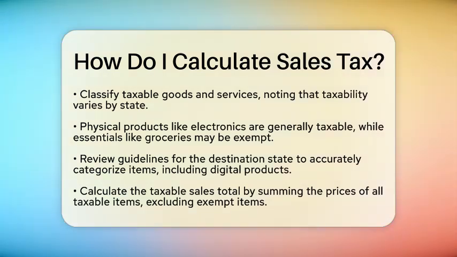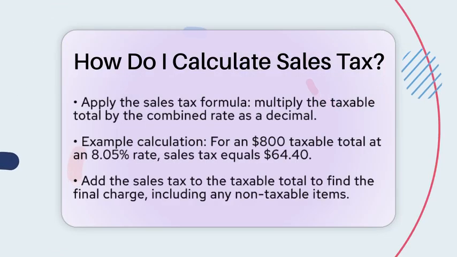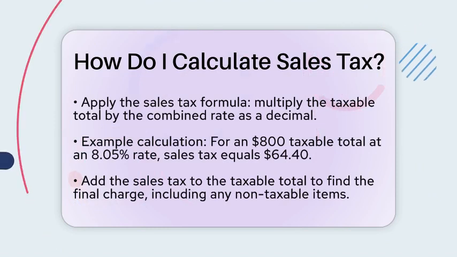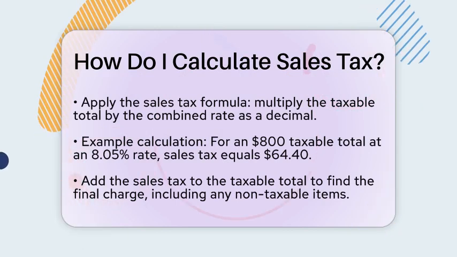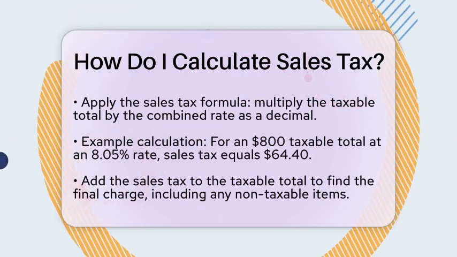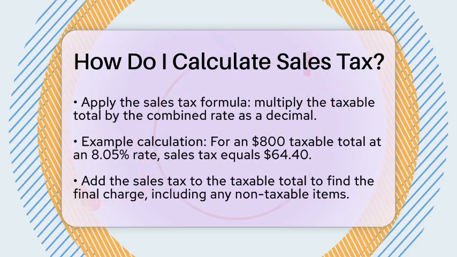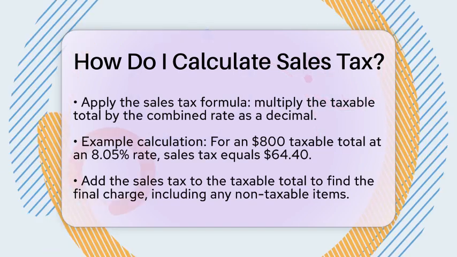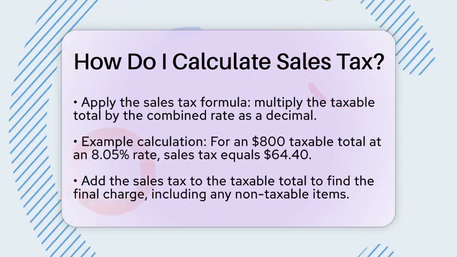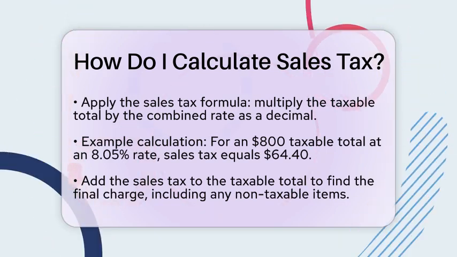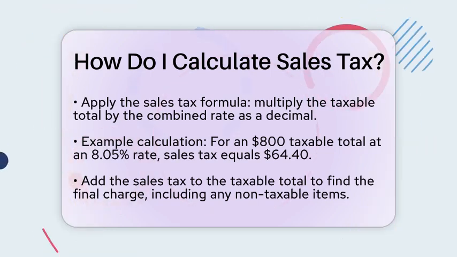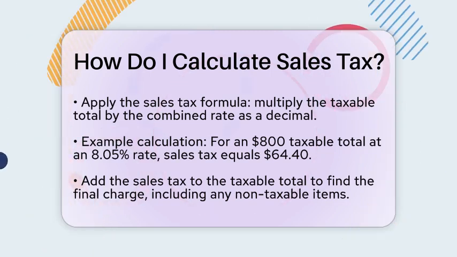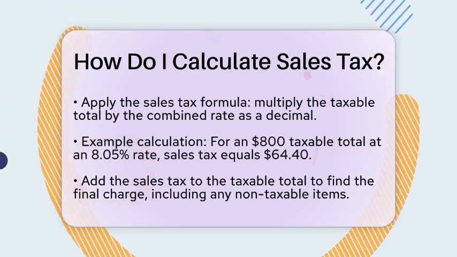The next step is to apply the sales tax formula. Multiply your taxable total by the combined rate expressed as a decimal. For an $800 taxable total and an 8.05% rate, you would calculate 800 multiplied by 0.0805, which equals $64.40 in sales tax. Add this amount to your original taxable total. So, $800 plus $64.40 gives you a total of $864.40. If you had non-taxable items, include them in the final total after tax.